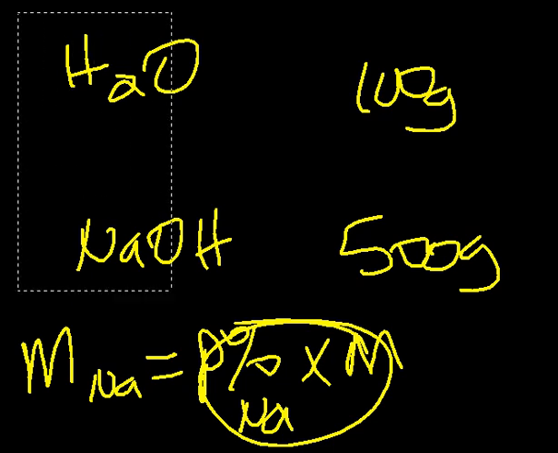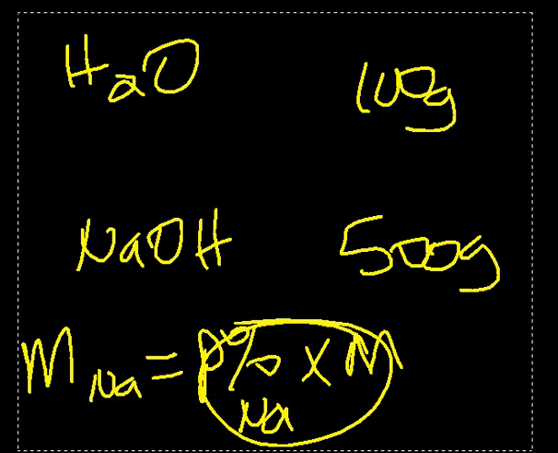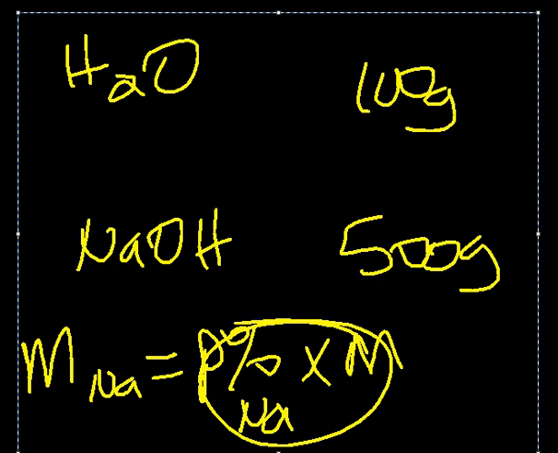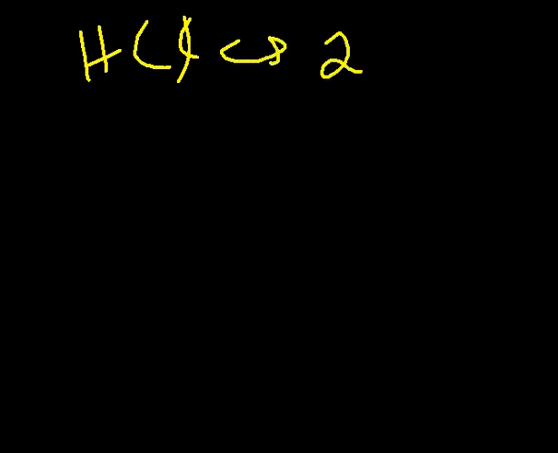Say we have the following case. Let's think of having something else. Let's say we have HCl, and we have 20 grams of HCl.